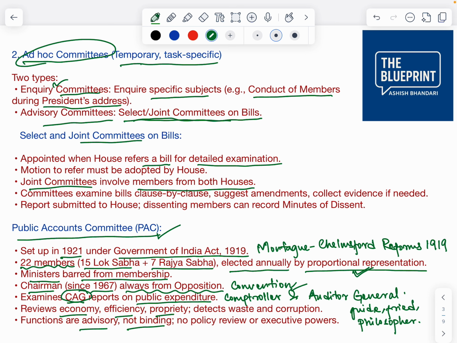Basically it reviews the economy, efficiency, propriety of whatever budgetary expenses are being done or whatever demand for grants have been tabled in the parliament. But the weakness is that the functions are advisory and not binding on the government, and no policy review or executive powers are vested in this committee.